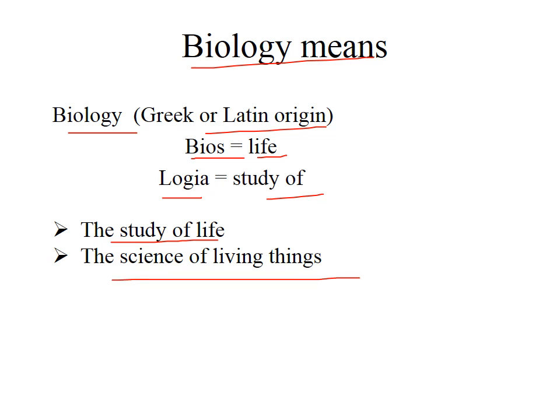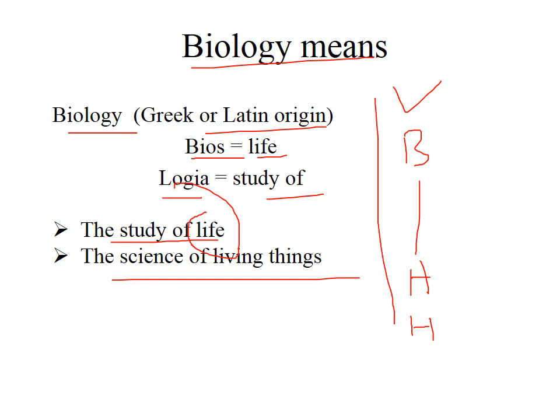Let's discuss what life is. Life is a very vast thing. It started from viruses to bacteria, to higher plants, to angiosperms, to humans. It is also found everywhere; it is cosmopolitan.